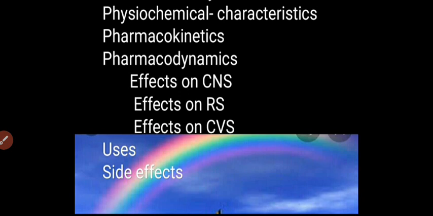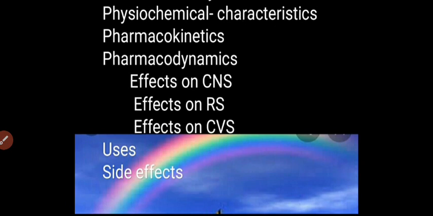Now we will see the physicochemical characteristics. Ketamine has a molecular weight of 238 Dalton. It is partially water soluble. It forms a white crystalline salt. Its pKa is 7.5. It has high lipid solubility, 5 to 10 times that of thiopental. It is only 12% bound to proteins.